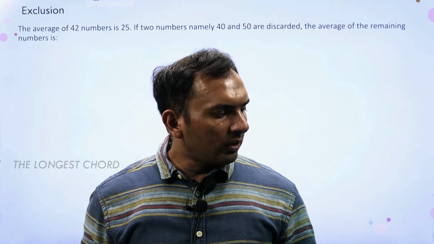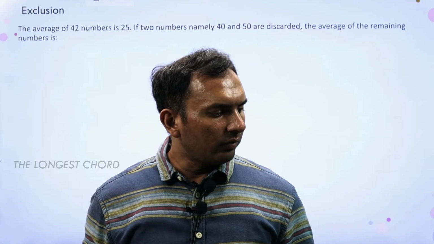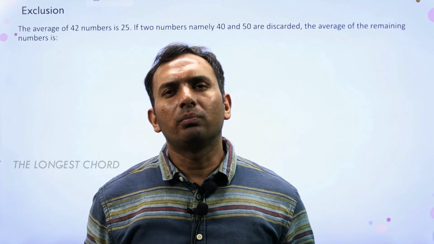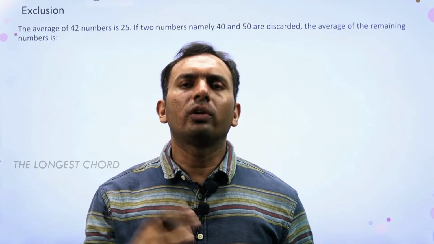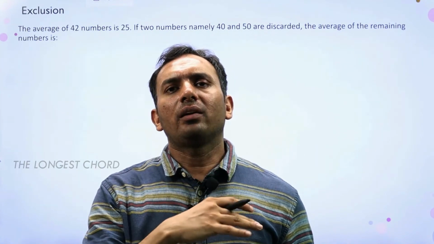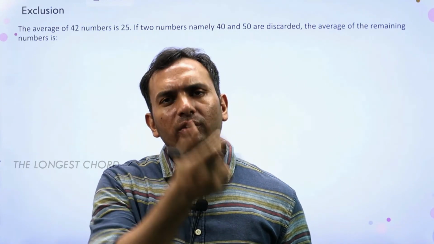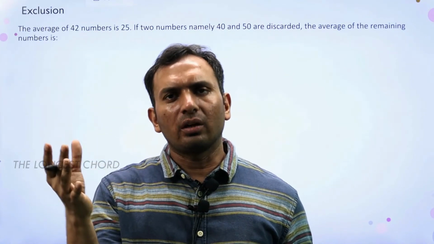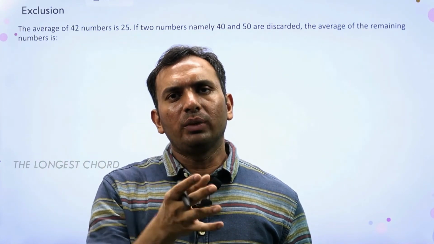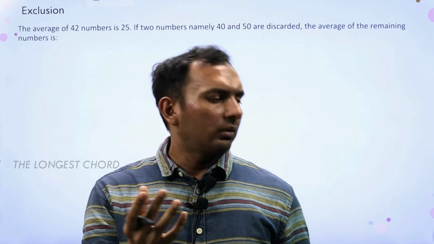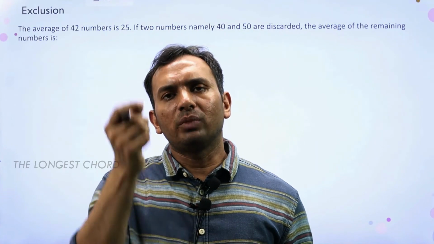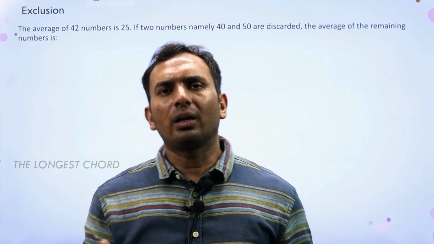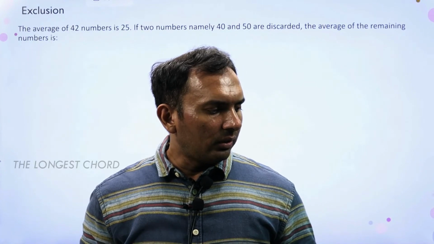The average of 42 numbers is 25. The two numbers 40 and 50 are discarded. The average of the remaining numbers is? So we can say if their average was 25, there would have been no change. Now how much extra are they carrying? Other than 25, they are carrying 15 and 25. That means 40 extra. So that impact has to be taken by the remaining 40 numbers. That means minus 40 divided by 40. Again, there is a change of just 1 decrease. So we can say that the new average will be 24.